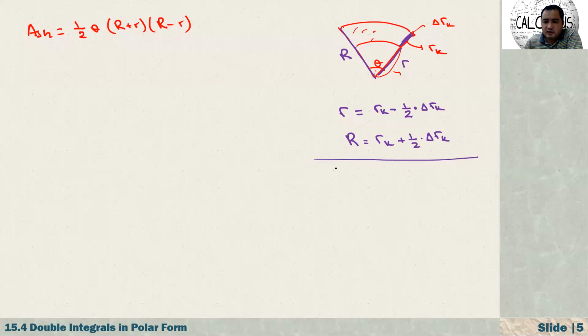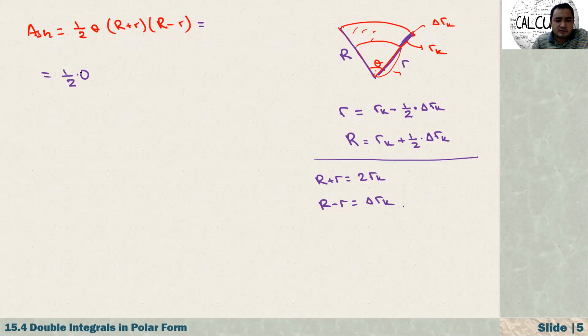Now, as you see, if I just add them together, what is R plus r? It will be equal to 2 times rk. How about if we subtract them, R minus r? These two things cancel each other, that's equal to just delta rk, okay? So now if I substitute into this equation, we will have 1 over 2 times theta, and R plus r, that's equal to 2 times rk, and R minus r is just equal to delta rk.